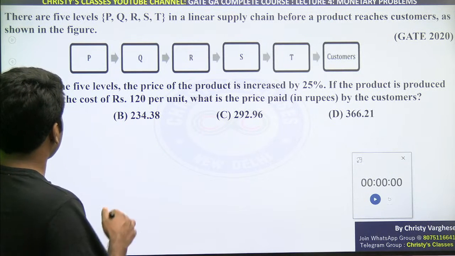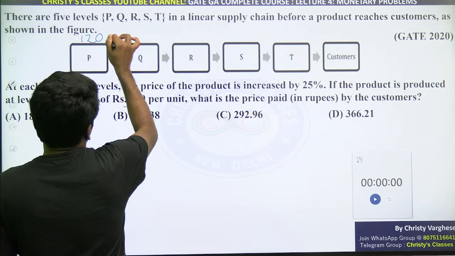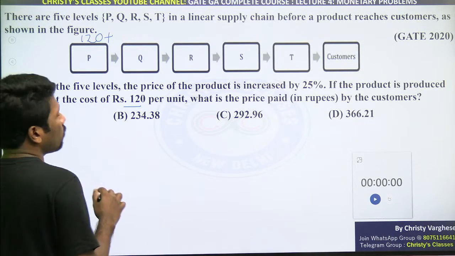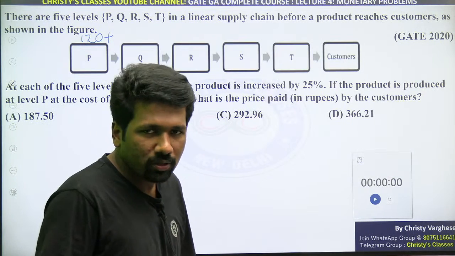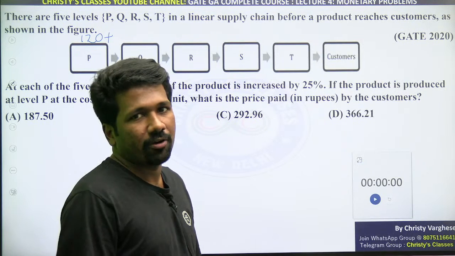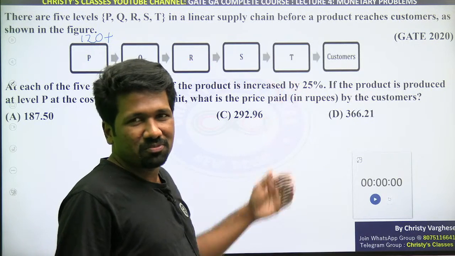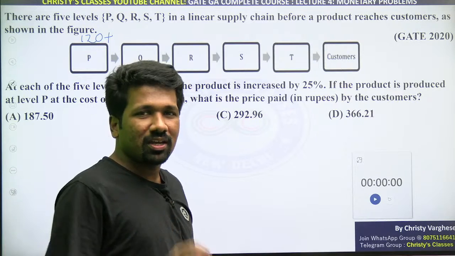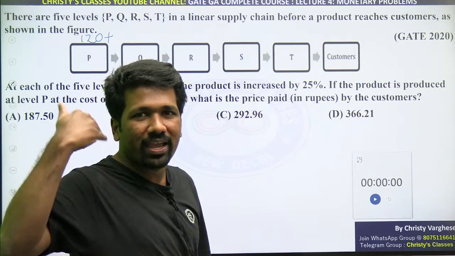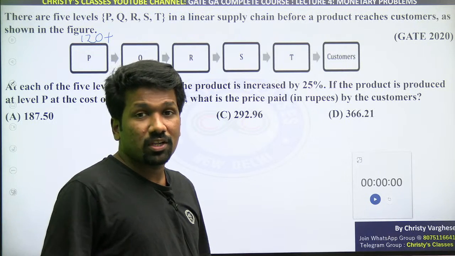If the product is produced at P level at a cost of 120 per unit, so P level पे 120 था, Q level पे उसका 25% increment हो रहा है. 25% increment मतलब if you know mental math well, you can do that way also. Otherwise, I will teach you how to do it mathematically using the compound interest idea. Some of you may be thinking, यहाँ पे interest क्या है? This is interest only. The problem is we just mugged up formula for compound interest and we know that it is useful only for compound interest questions. No, this is actually compounding idea. That formula is a general idea for successive increment if it is compounding.